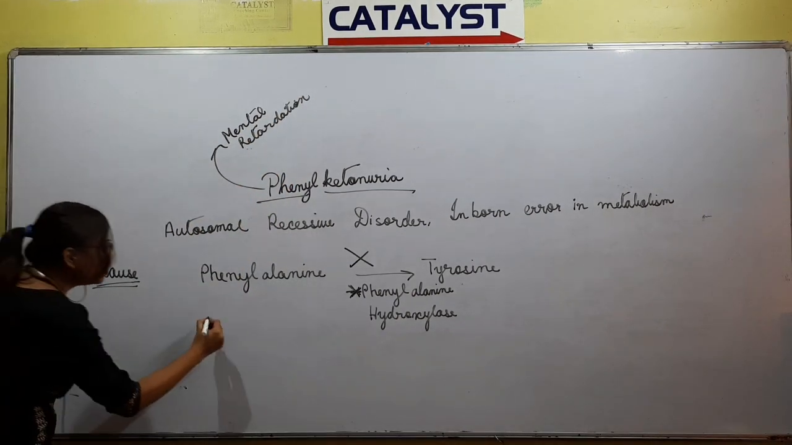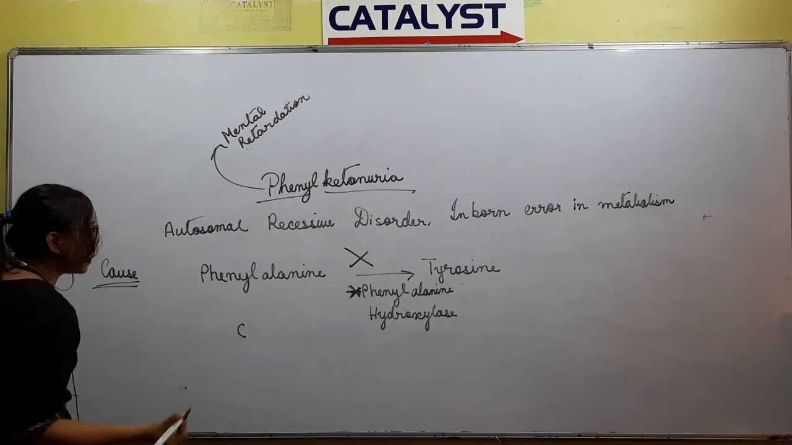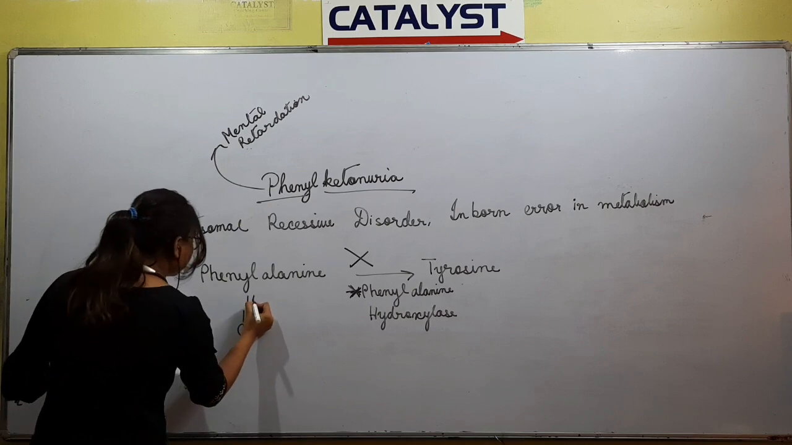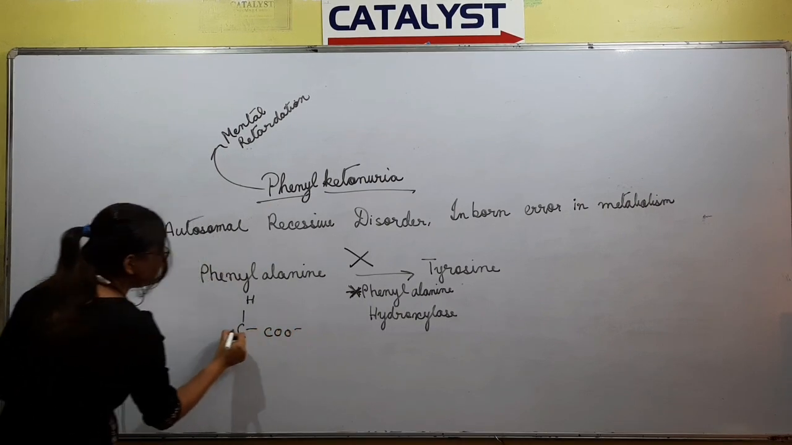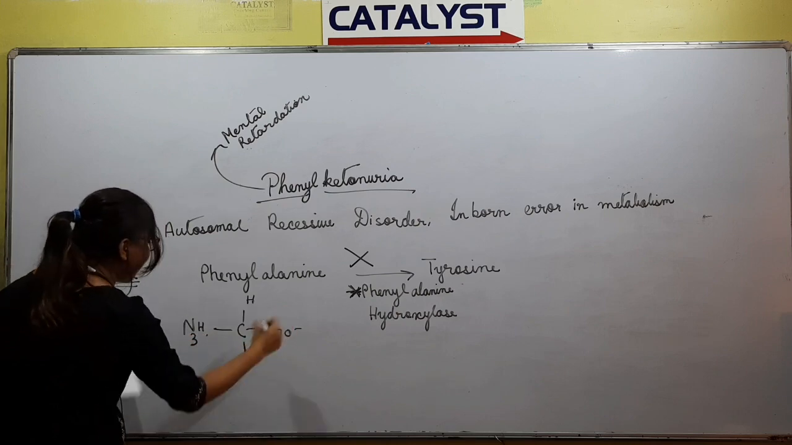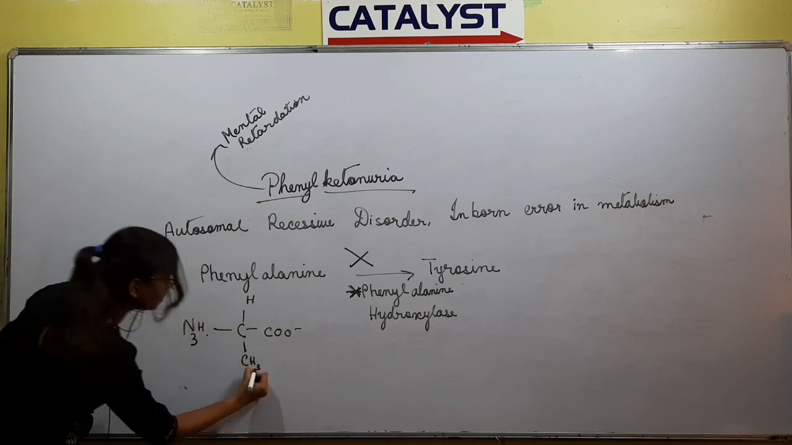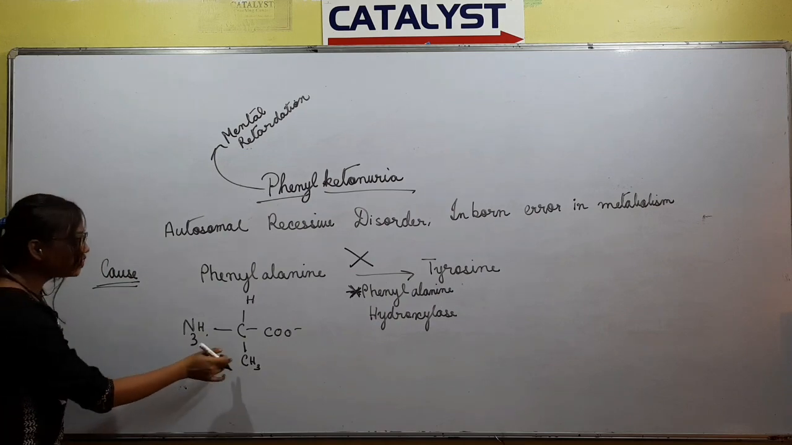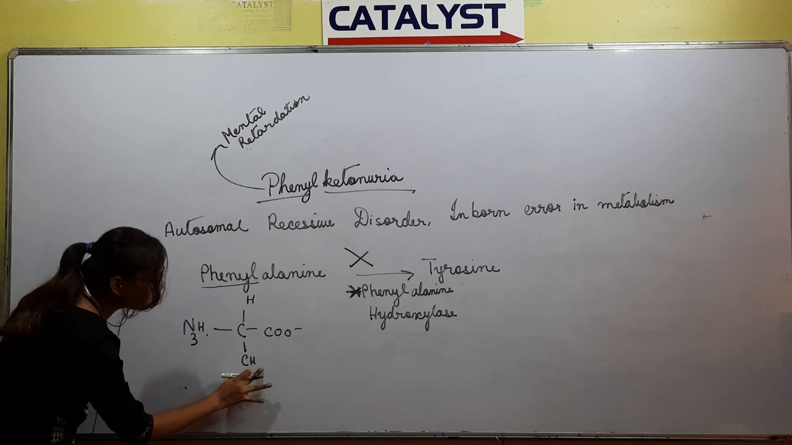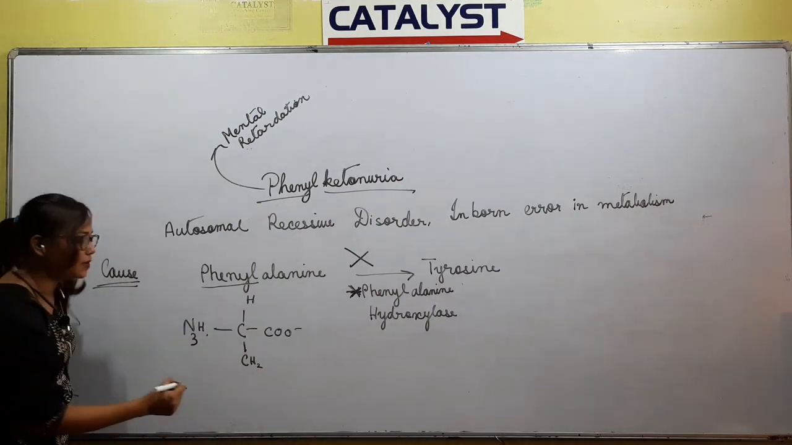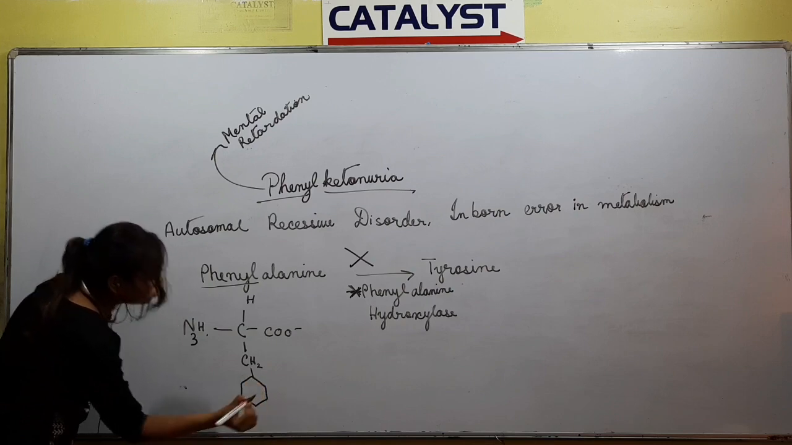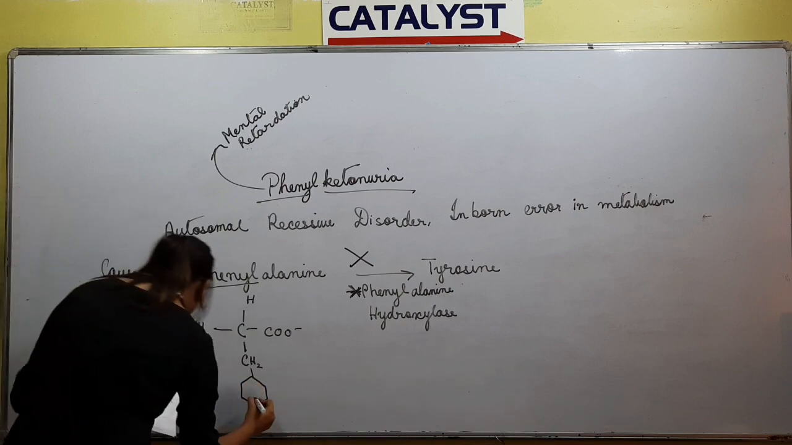If you look at the structure of phenylalanine, you will see the amino group NH3 and C double bond O. The alanine structure has CH3. But phenylalanine is different: remove one H from the CH3 group and attach a phenyl group there. So this is the structure of phenylalanine.